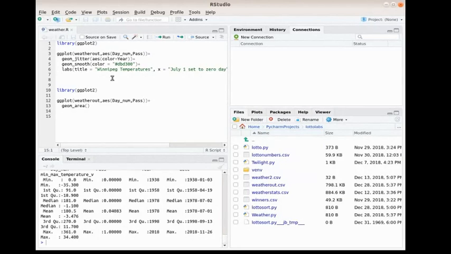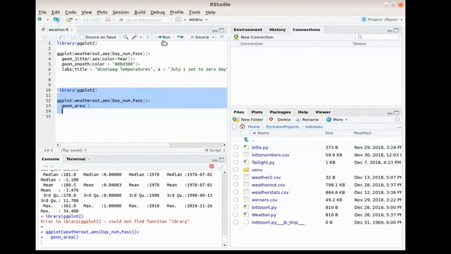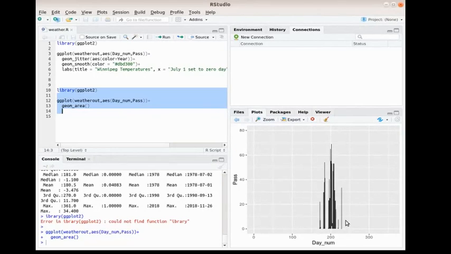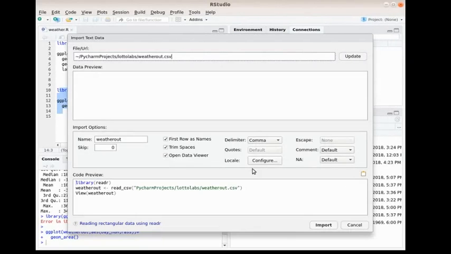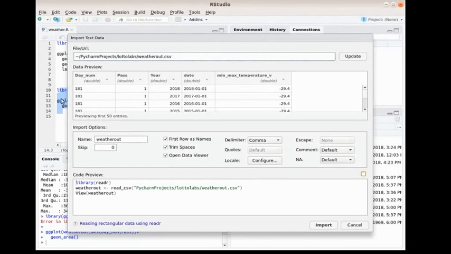If I run this right now, say I do this gplot weather out and I run it, you'll see that I get an output. The reason I'm getting the output is because I imported the file weather out. What you do is you import the database, you retrieve the information. Now by default numbers are double. I'm going to make them integer.